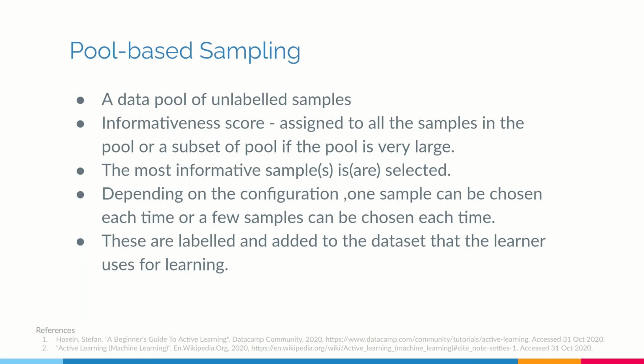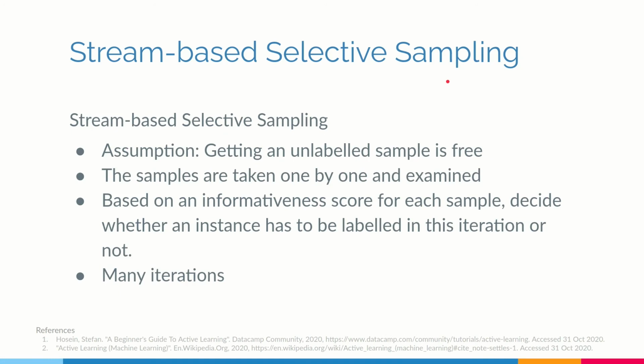Now going ahead, let us look at the third kind of strategy or scenario: stream-based selective sampling. So over here, generally we assume that getting an unlabeled sample is free, and the samples are taken one by one. So last time we saw that the samples are taken as an entire pool, and the informativeness is looked at for all of them. Over here, each sample will be taken one by one, and the information score will be generated for that particular sample, and based on that score, it will be decided whether that should be labeled or not. And once it is labeled, it will be added to the pool, and again the model will be updated based on that, so that a new boundary can be created.